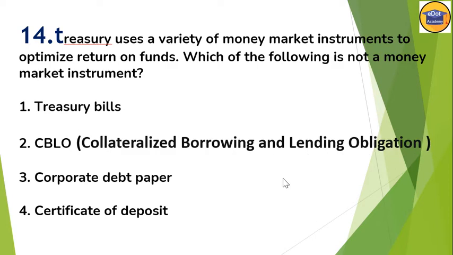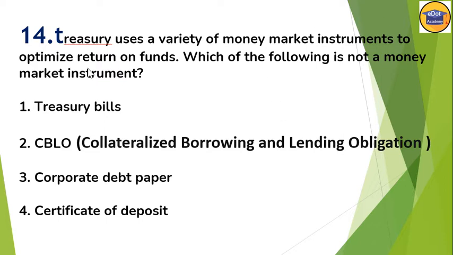Treasury uses a variety of money market instruments to optimize return on funds. Which of the following is not a money market instrument? You might be seeing in this video that most of the questions are from the treasury only. So once again, the question: treasury uses a variety of money market instruments to optimize return on funds. You have to select which of the following is not a money market instrument.